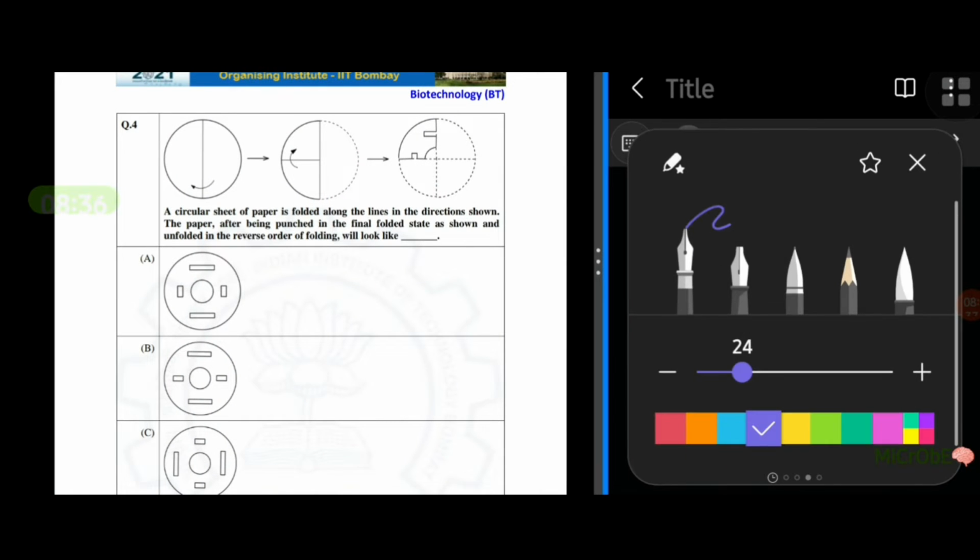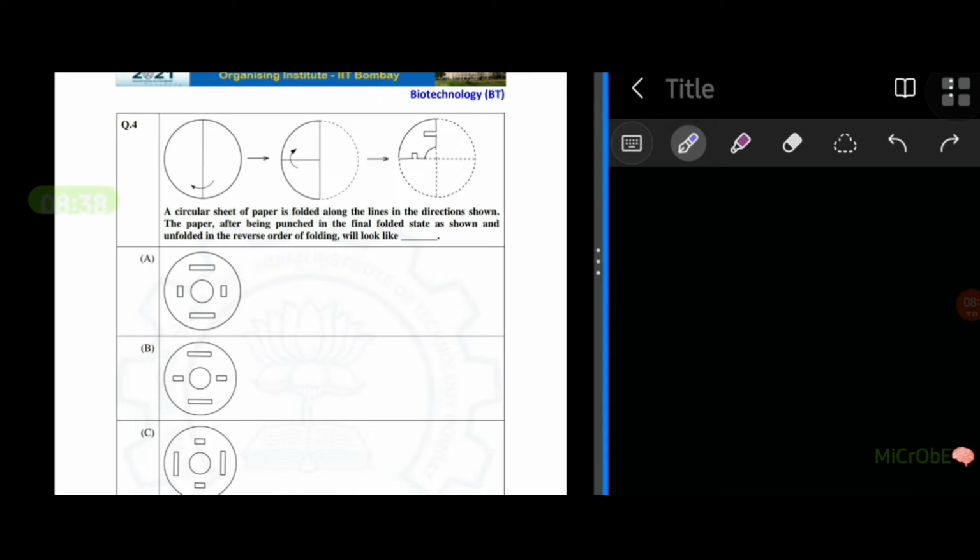Okay, so we have to see how it is going to be looking like. So we have to check how it will turn out when we unfold in the reverse order. So when we unfold, how will it look?